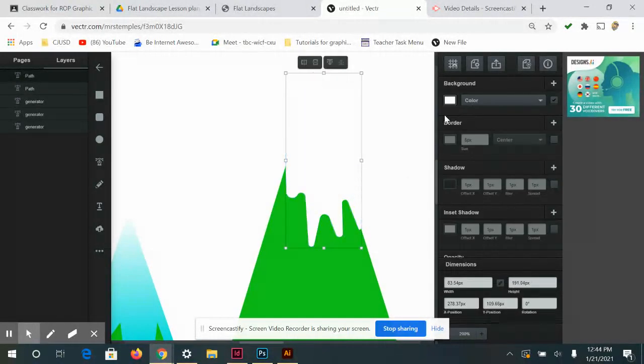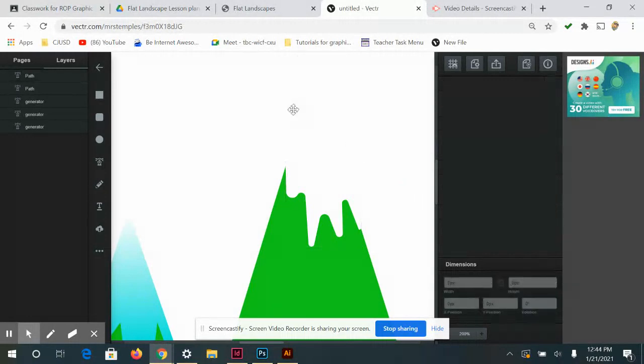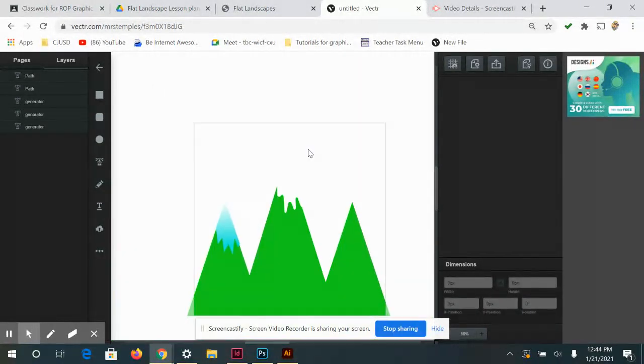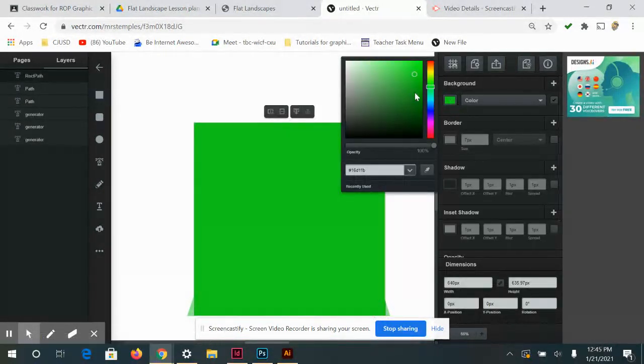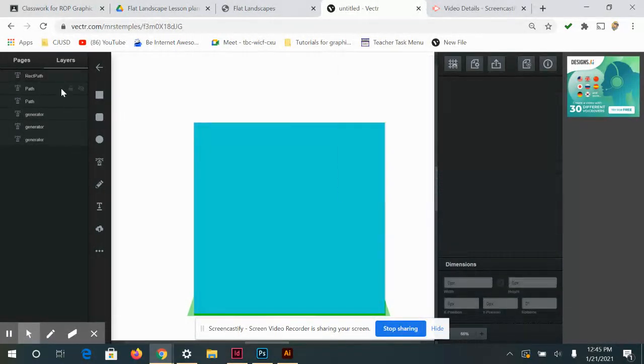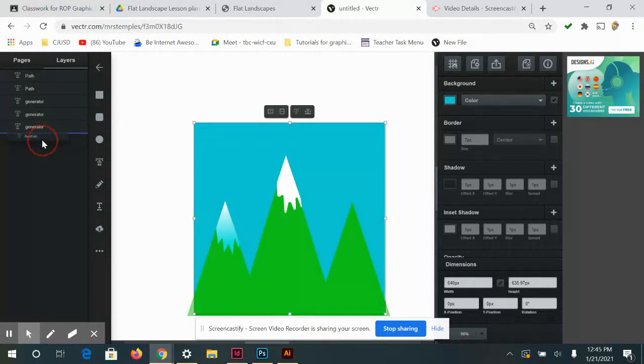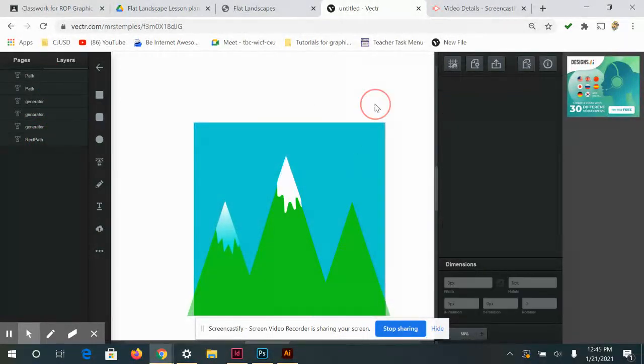Obviously, I want to put a little bit of a stroke on here. Well, I'm going to have a background anyway, so let's say it's against a blue background, which would be my sky. Draw this out, and just a blue, and move that to the back of my stuff. All right, so I've got some pointy snow, I've got some rounded snow. The same would apply if you were drawing out a waterfall.